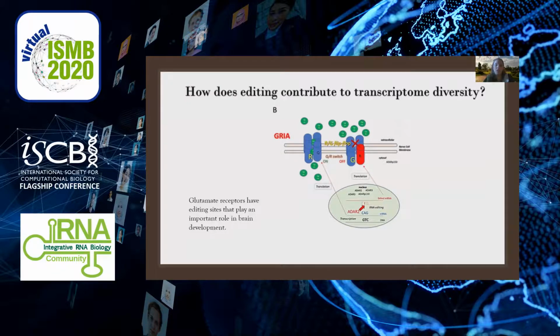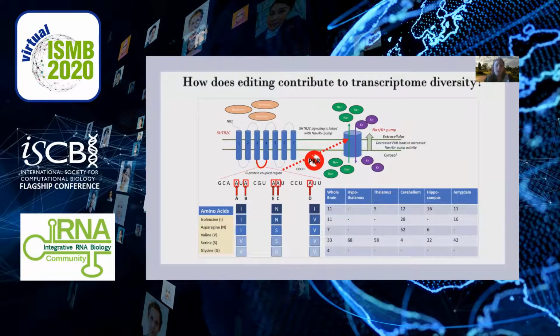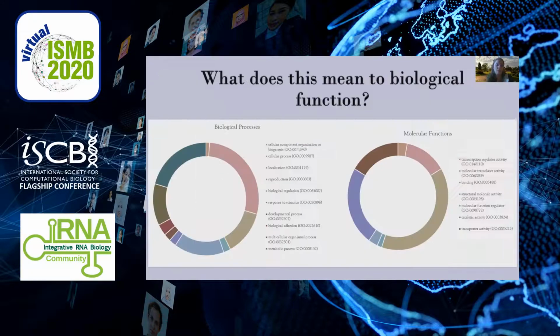Another commonly studied gene with known editing sites is the serotonin receptor 2C. There are 5 editing sites and 3 amino acids that are independently edited of each other, and together in different patterns create 27 known differentially functioning isoforms. These editing sites are located in the G protein coupled region and have been shown to affect both serotonin signaling and overexcitability of the neuron through the sodium-potassium pump. Serotonin signaling has also been implicated in mood disorders, including depression and suicide, since the early 1970s.